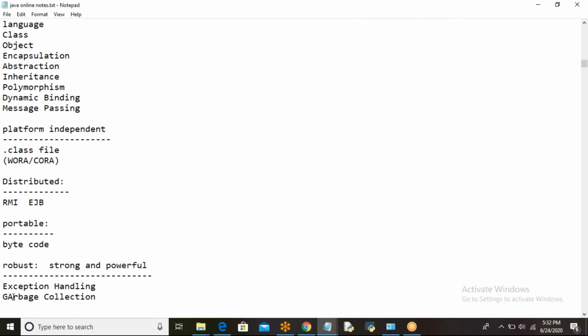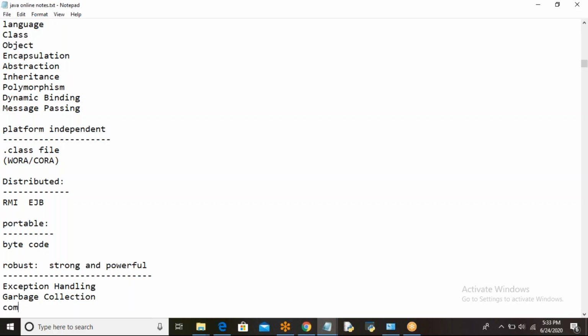Generally, what is exception handling? Let me explain. Exception means what? Error. As a man, when you are doing something, you will make mistakes. But as a programmer, when you are developing the code, you may make some mistakes. Those mistakes we call errors or bugs or issues. So we have three types of errors available. One is compile time error, another one is runtime error, and next one is logical error.